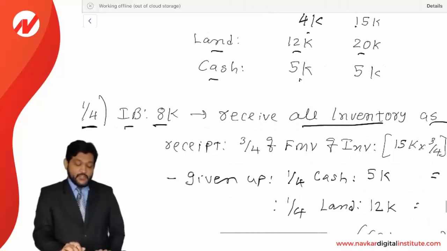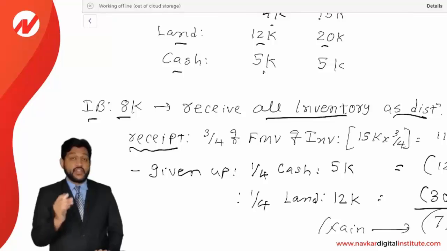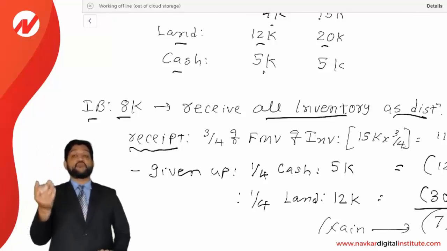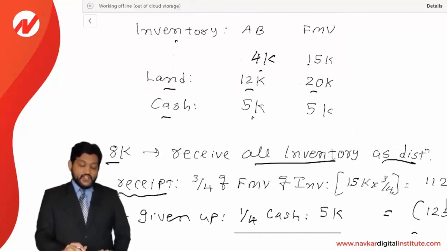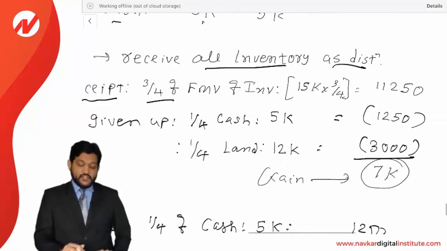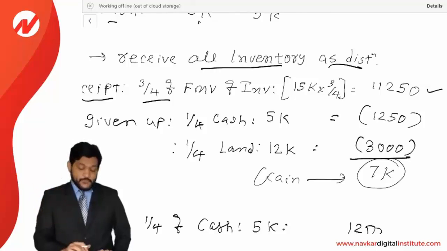Okay, let's see. How much has he received more? Actually, he should receive only 1/4 of the inventory, but he has received the total. So it means 3/4 of the inventory has been received more. The inventory FMV is 15,000. So 15,000 into 3/4, 3/4 of 15,000 is equal to 11,250. So 11,250 has been received more by him.